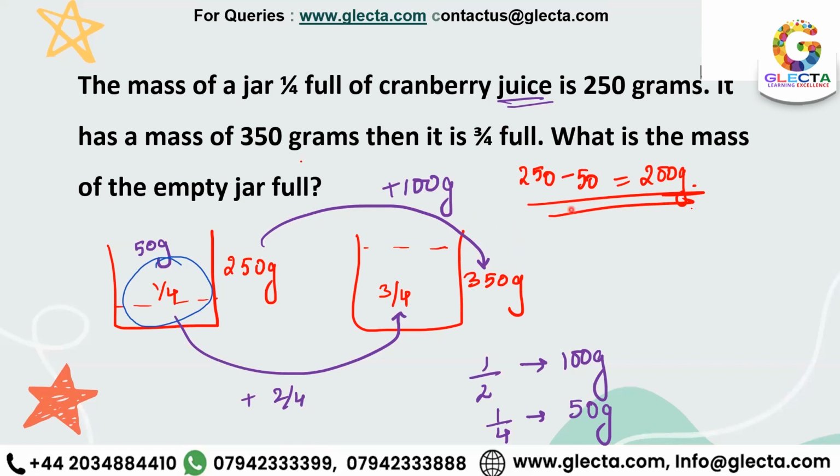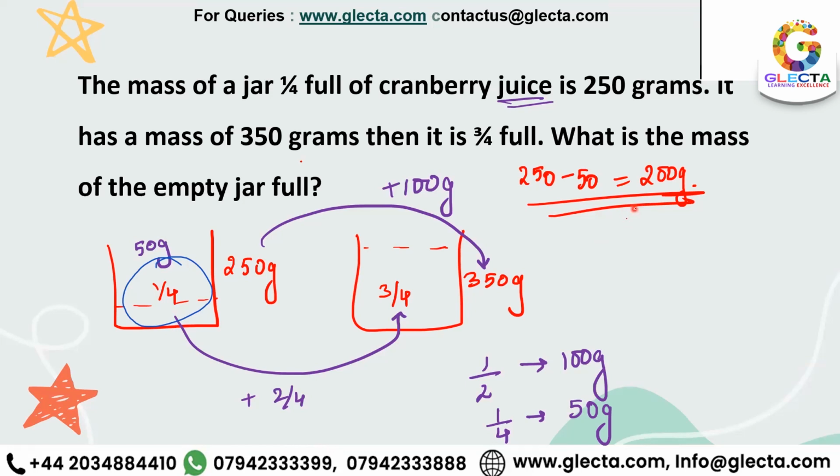Yeah, so this was the correct answer. What is the mass of the empty jar? Okay. Abdul Mukeet, you were raising your hand. Now you say it. Yeah, so you find out the difference between 250 and 350, which is 100. So we know 3/4 take away 1/4 is 2/4, a half. So we know a half is 100 grams, so 2 halves, as Jason said, is 200 grams. And then now back to the jar mass, we know 1/4 is 50 grams.